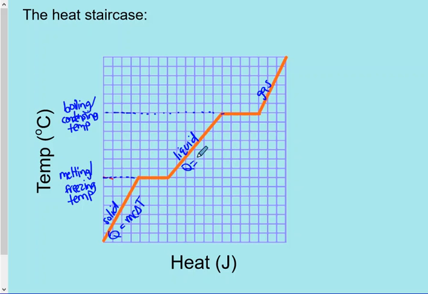Same thing here. So Q equals mc delta T. There is a change in temperature, so I can use this formula, and same here. So Q equals mc delta T. So as long as I know the mass, the specific heat of the substance, and the change in temperature, I'm fine. I can figure this out. But here, there is no change in temperature. So this would just be Q equals 0, but we know that heat is still being added.